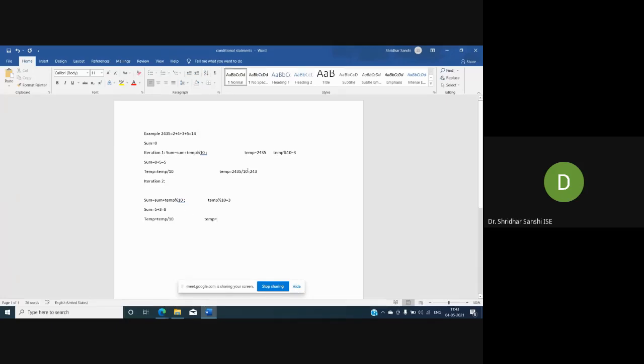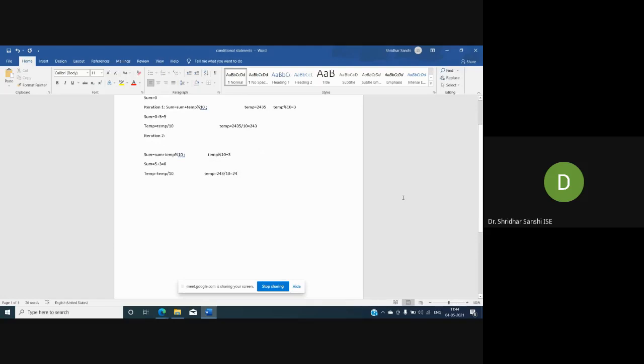Temp value is 243, right? If we divide by 10, then what will be our value? It will be 24.3. Since temp is an integer, we are not considering the decimal value. So the value becomes 24.